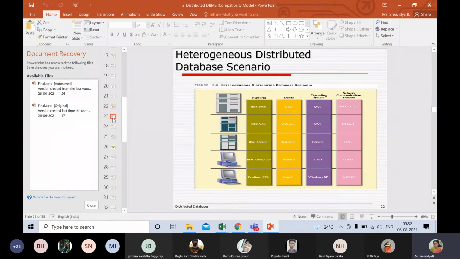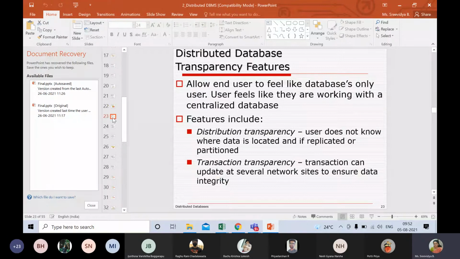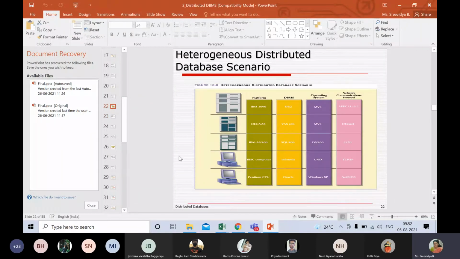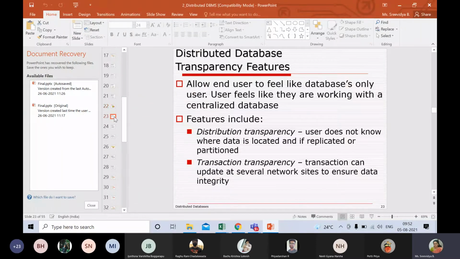Predominantly, it is not present. Theoretically, they do propose such a system, because the days will not be far when we have to cater to such a mechanism also. We'll see. So that was regarding the data being present at one place or multiple places, and processing happening at one place or multiple places.